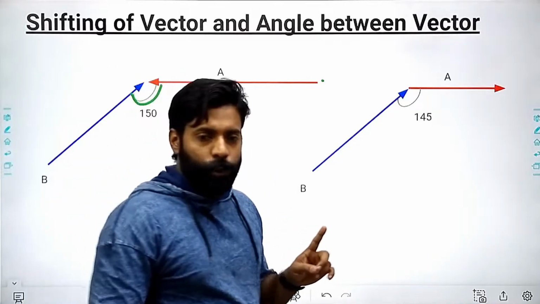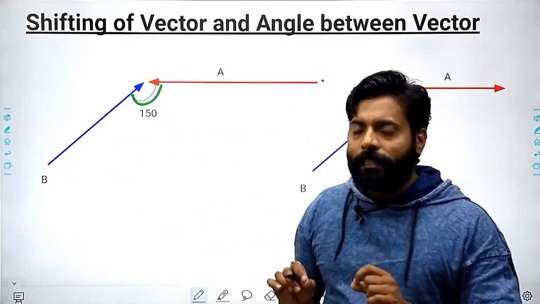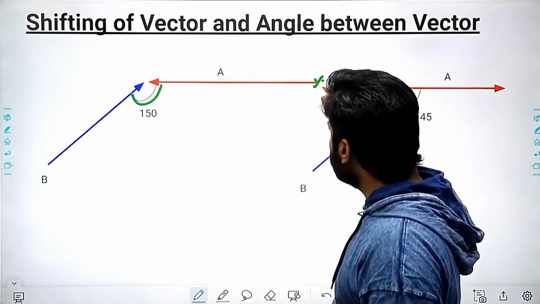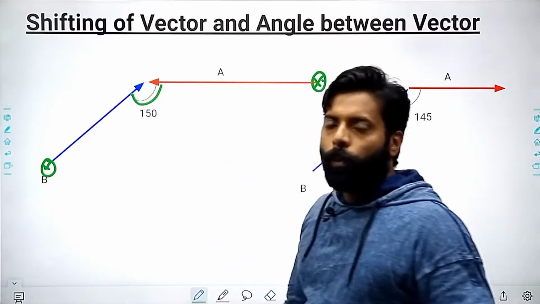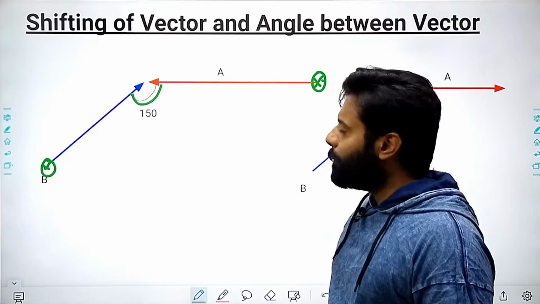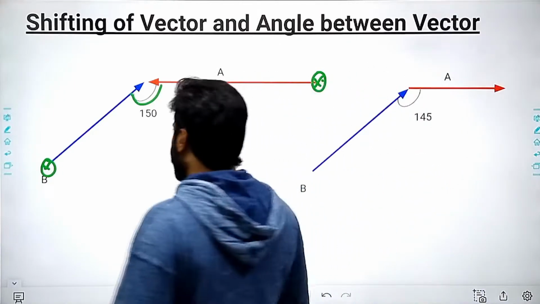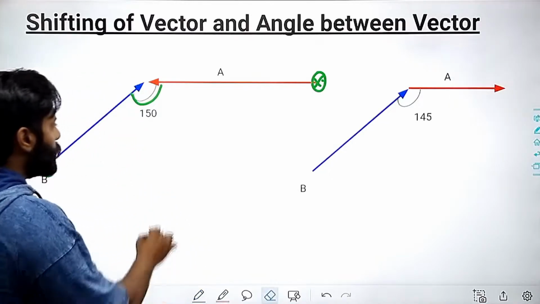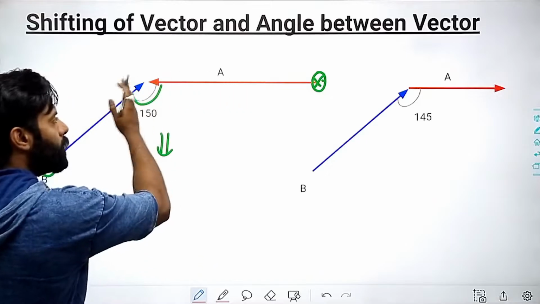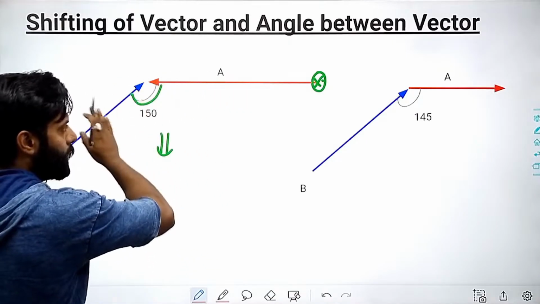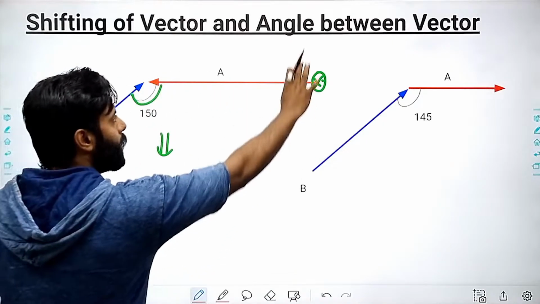First and foremost, what you can do is ensure that both the tails of the vectors should be meeting each other. So I can redraw this vector, either shifting it here, or moving it here and then here.